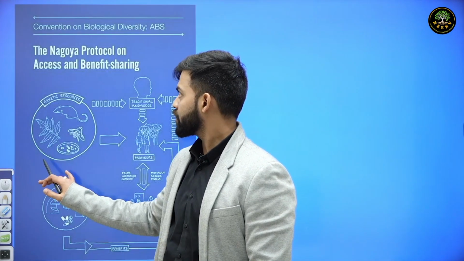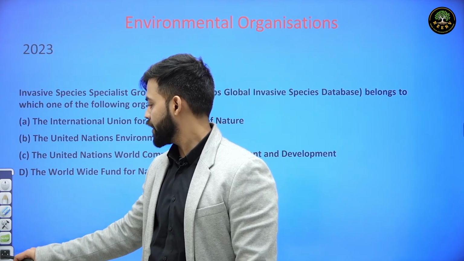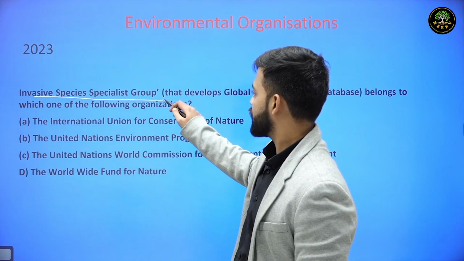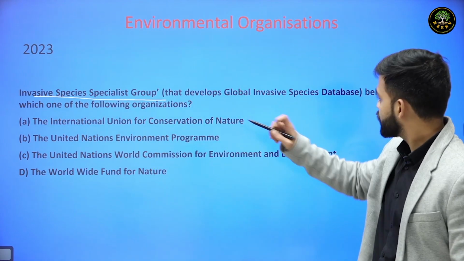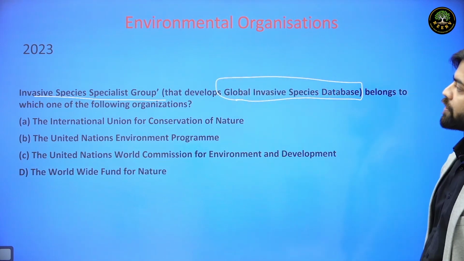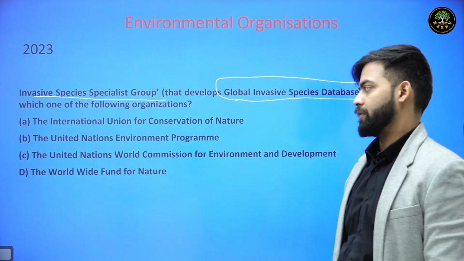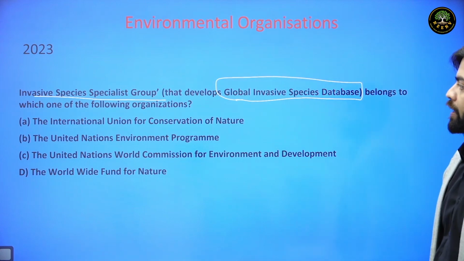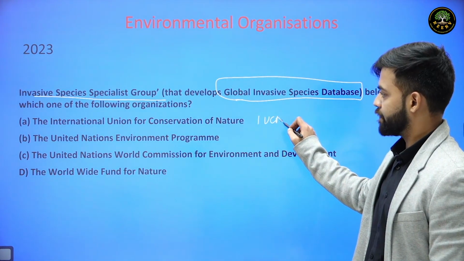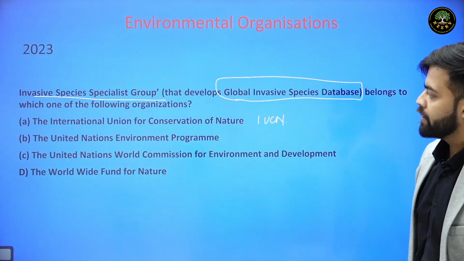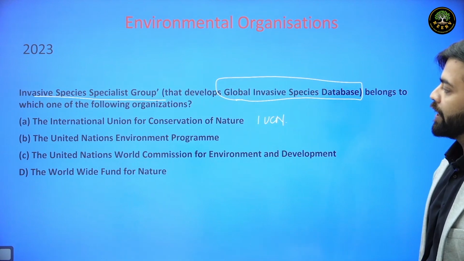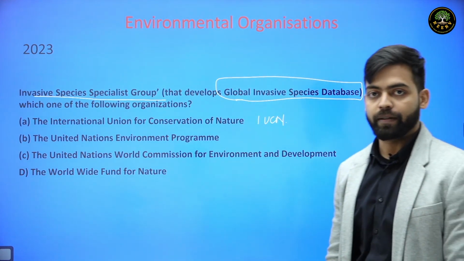If we see another question that was asked in the year 2023 only, this invasive species specialist group that develops the global invasive species database belongs to which one of the following organizations? A, the International Union for Conservation of Nature, or IUCN. B, UNEP. C, United Nations World Commission for Environment and Development, and D, Worldwide Fund for Nature.